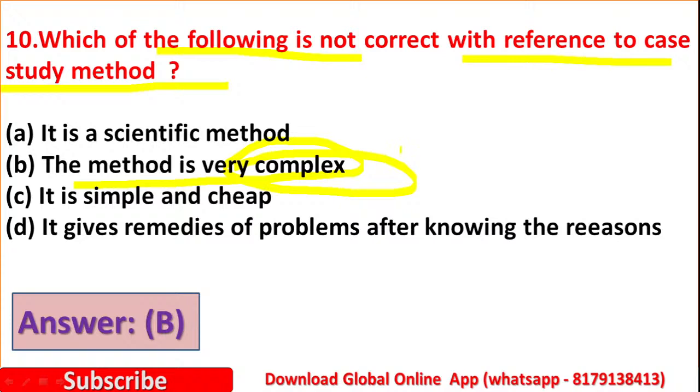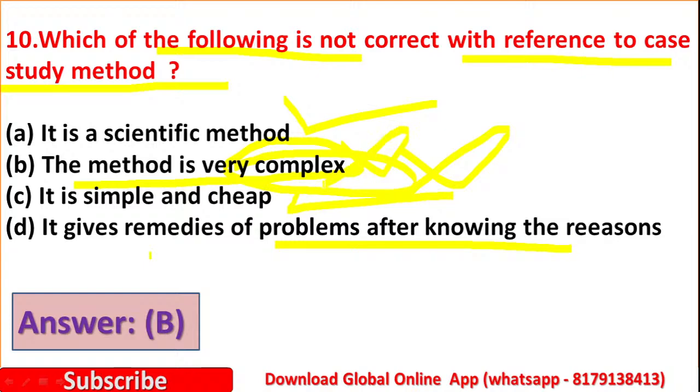Yes, this is not correct here. About case study method, it is a scientific method, it is correct. It is very simple and cheap, it is also correct. It gives remedies of problems after knowing the reason. That it is a method of very complex, this is not correct here.